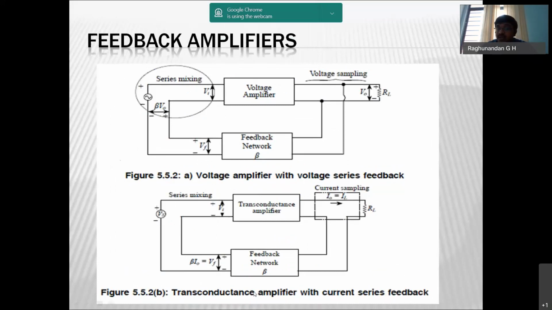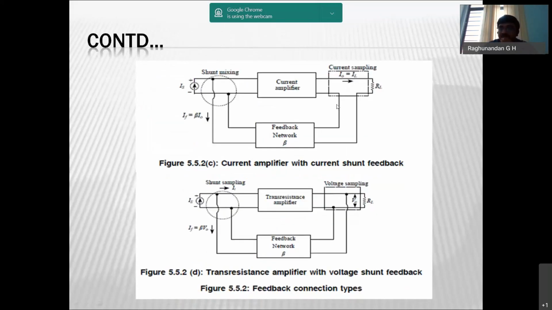Next, current amplifier and transconductance. Why is it called transconductance? Because amplifier means output by input. What is the output here? We have taken the output in terms of I naught. What is the input here? Vi. I by V means conductance. That's why transconductance amplifier. Here, voltage amplifier: because output was also voltage and input was also voltage, V naught by Vi. Here it is I naught by Vi.